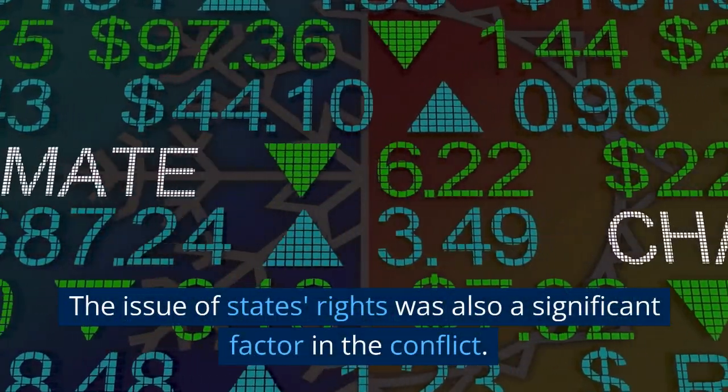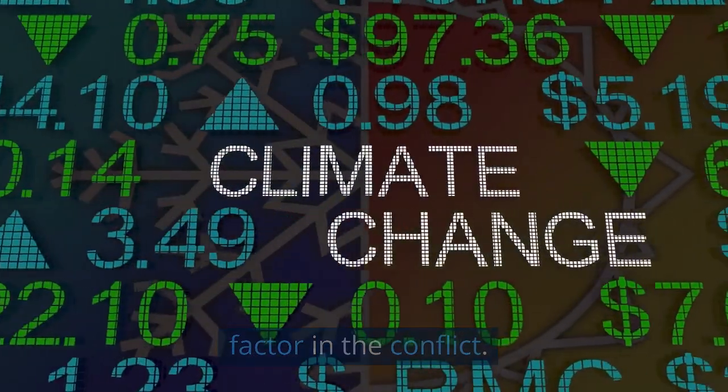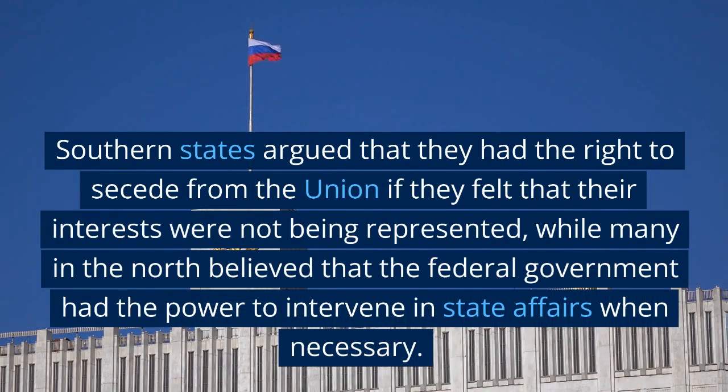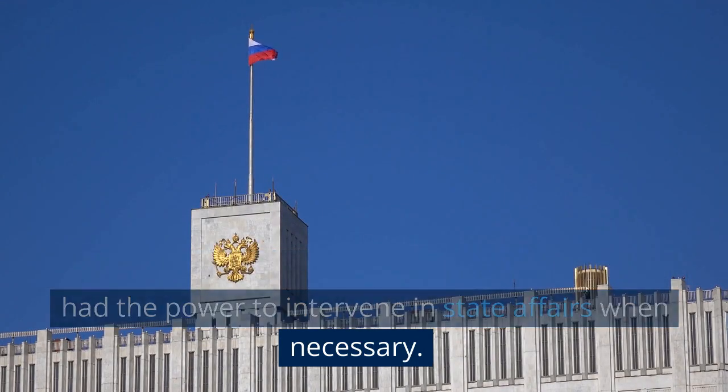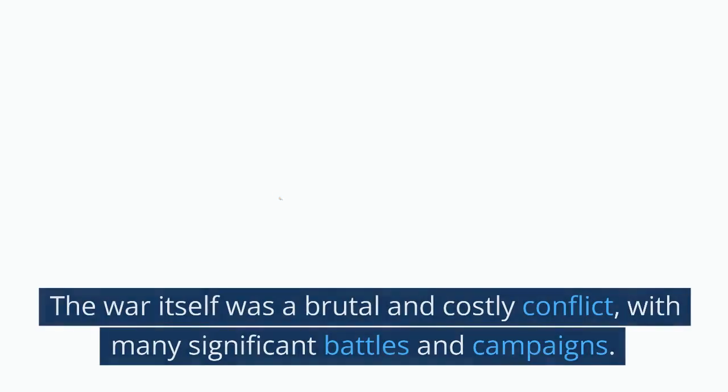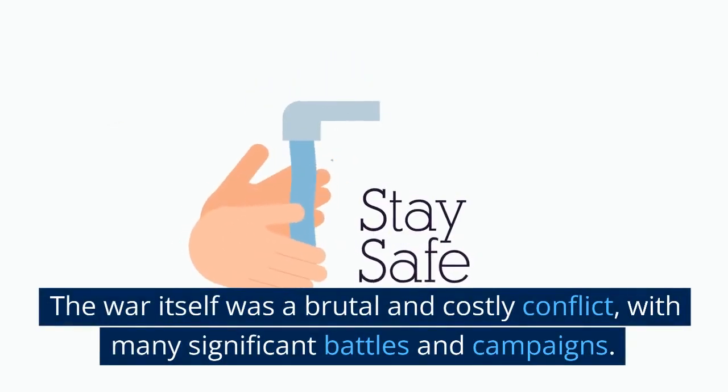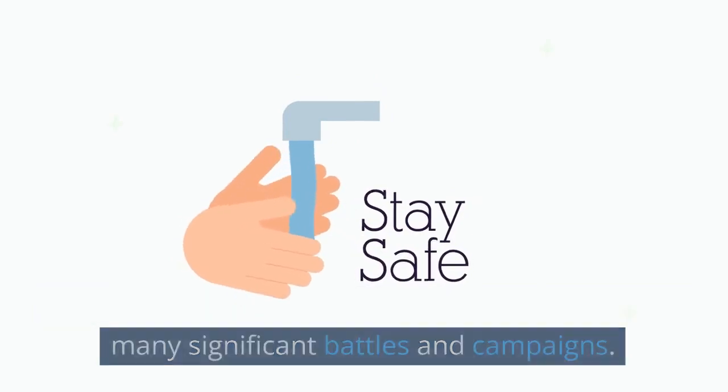The issue of states' rights was also a significant factor in the conflict. Southern states argued that they had the right to secede from the Union if they felt that their interests were not being represented, while many in the North believed that the federal government had the power to intervene in state affairs when necessary. The war itself was a brutal and costly conflict, with many significant battles and campaigns.